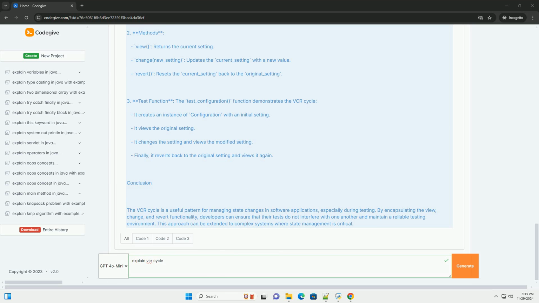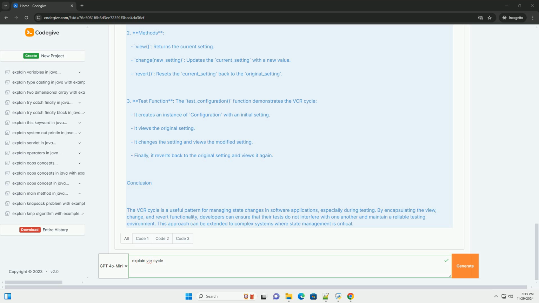Overview of the VCR cycle. 1. View. This step involves retrieving and displaying the current state of some data or object. In a testing context, this might mean loading the existing state from a database or file.